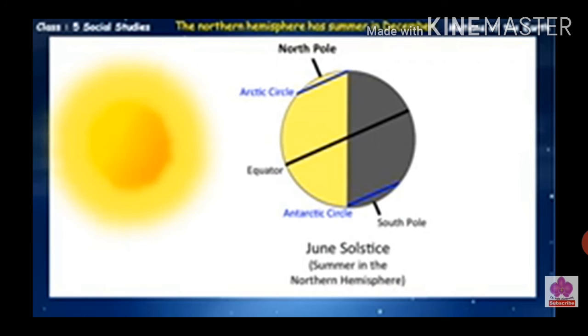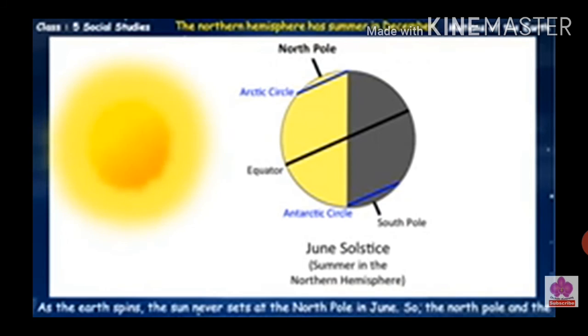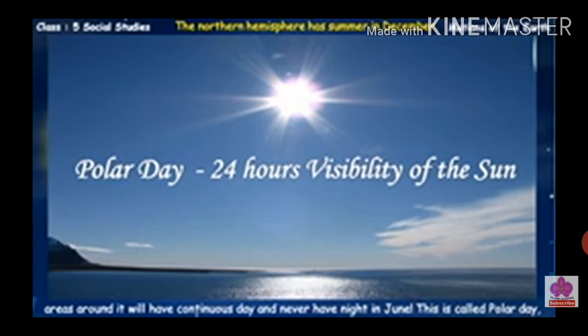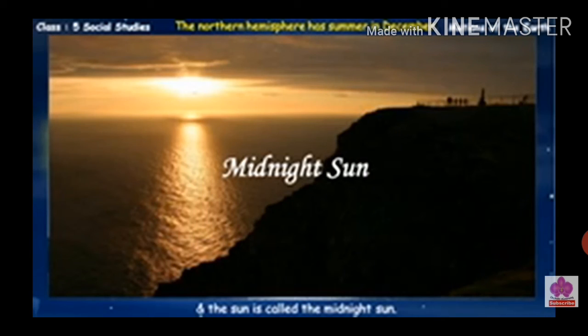Look at the North Pole. As the Earth spins, the sun never sets at the North Pole in June. So, the North Pole and the areas around it will have continuous day and never have night in June. This is called polar day, and the sun is called the midnight sun.